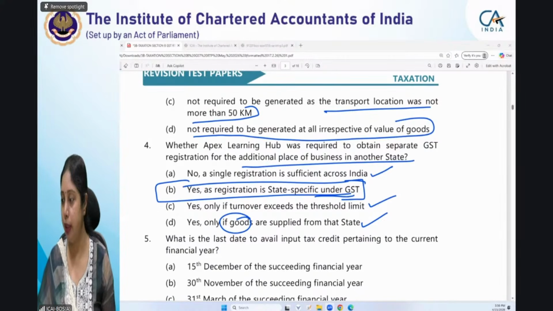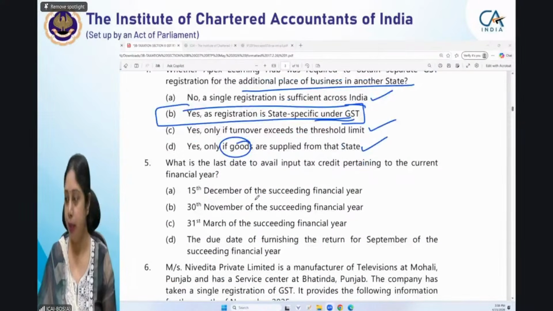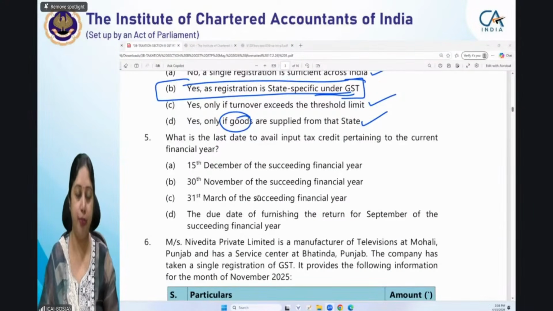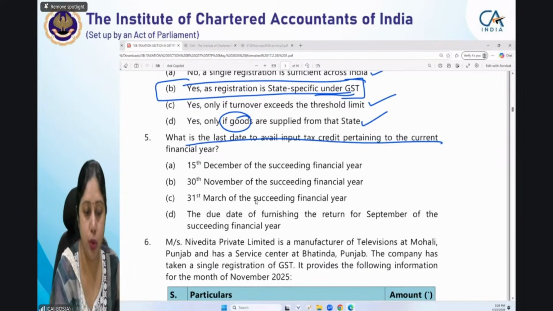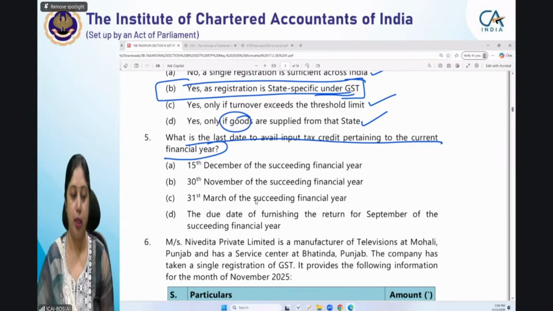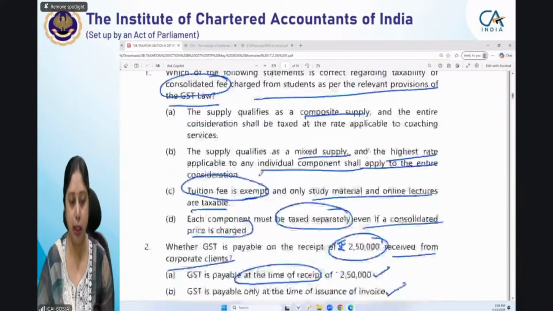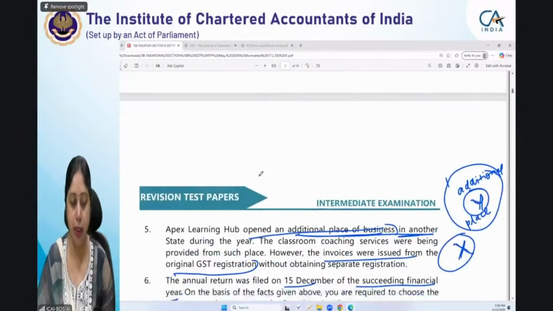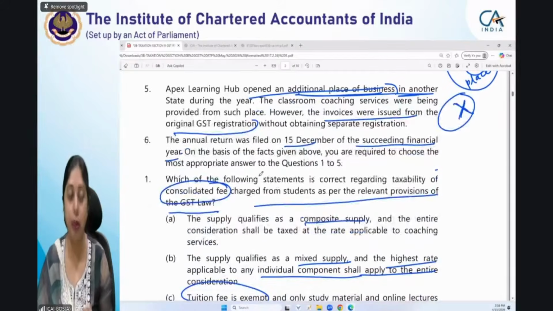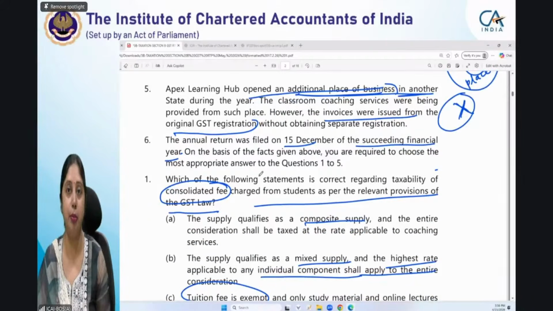I hope it clears your doubt, Jaya. In case you still have any doubt, please write. In the meantime, we will move to question number 5. What is the last date to avail ITC pertaining to the current financial year? Let us check once what our current year was. For the last date of the current year, we need to look at the annual return, so we need to go to the case scenario in this question.